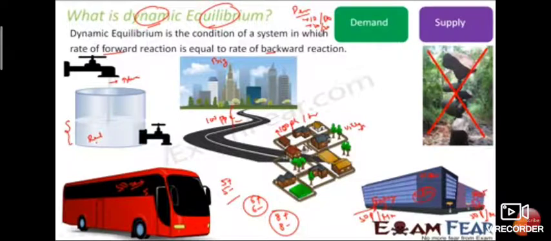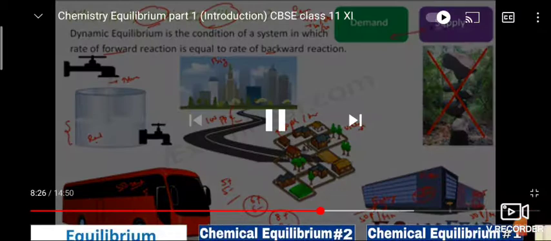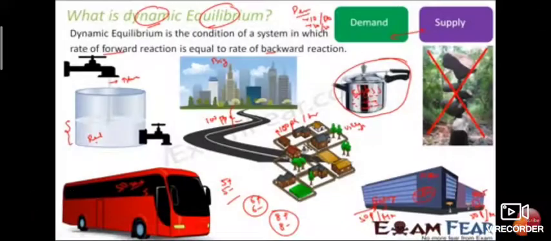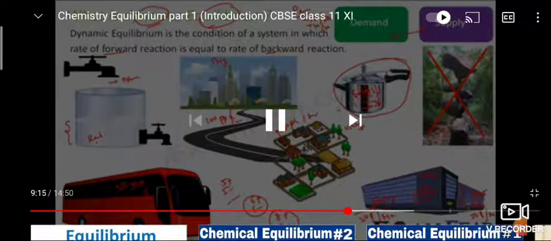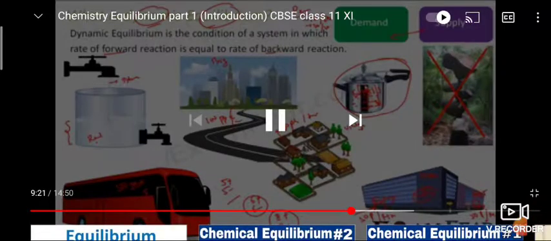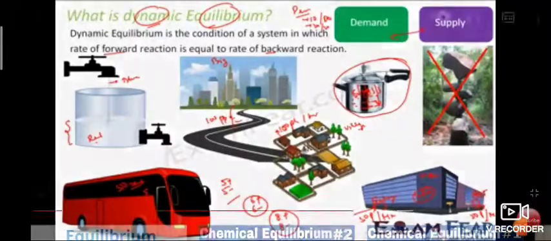In this picture, everything shows that it is an equilibrium state. The body is in equilibrium condition.